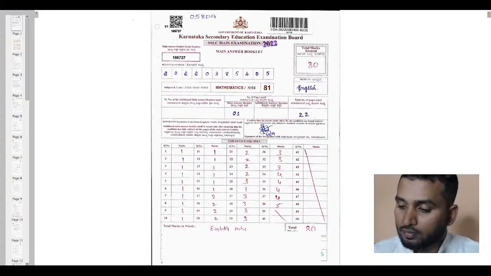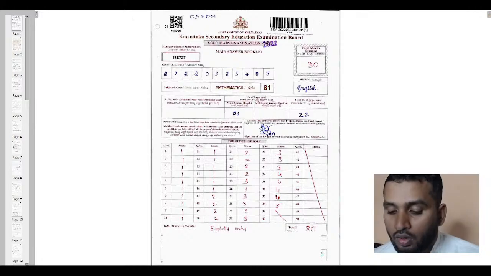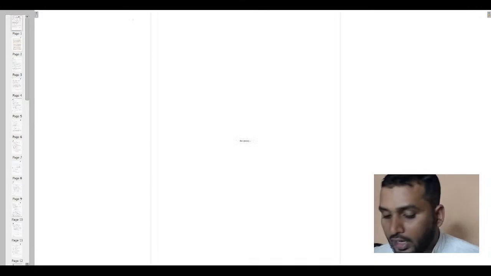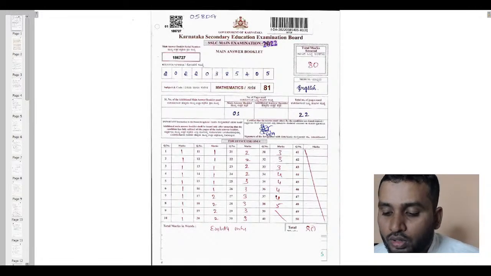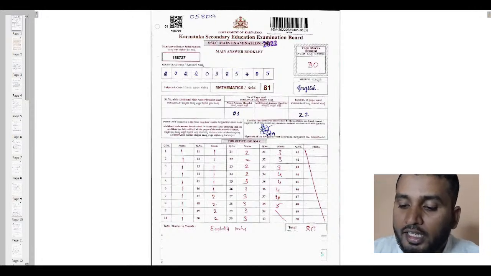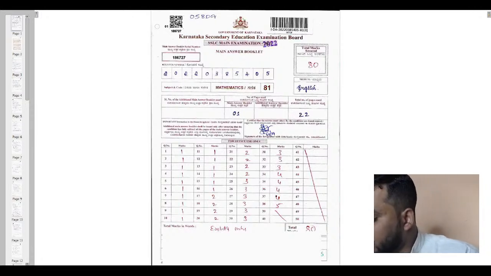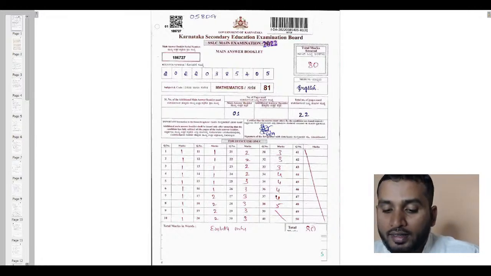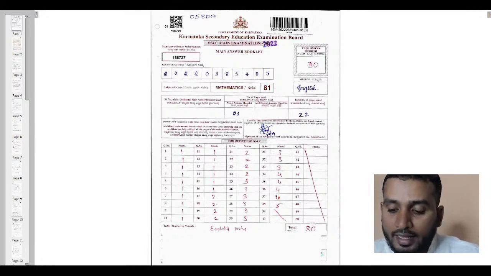Is this clear? Good. Now this is the final paper, and as you can see this student has scored a total of 80 out of 80. Okay. Now you need to understand how you need to write the answers.